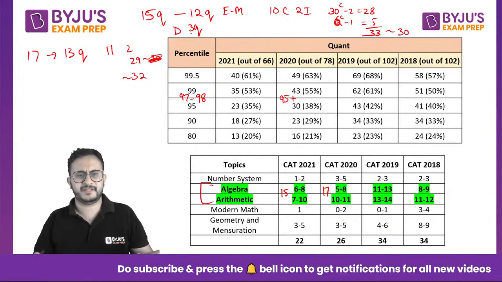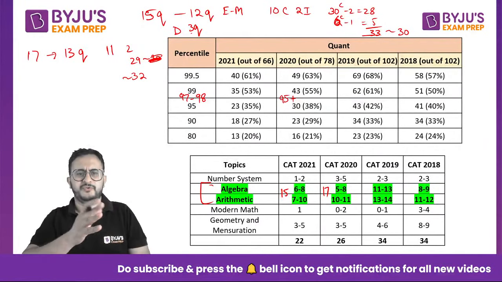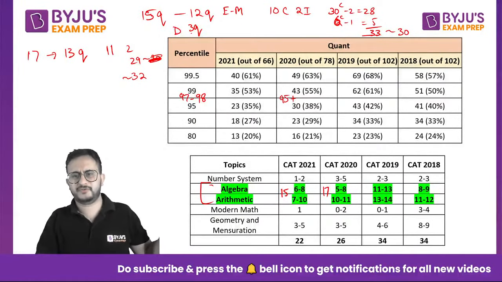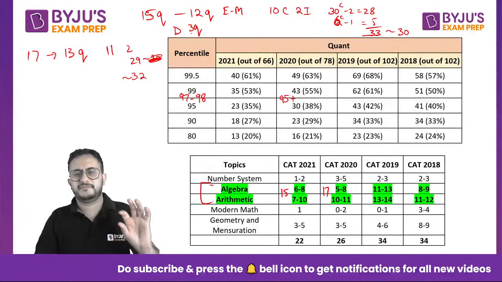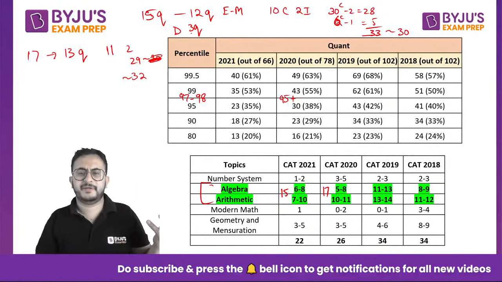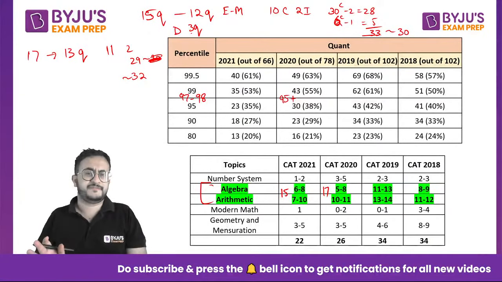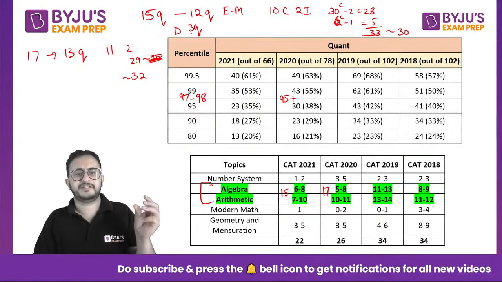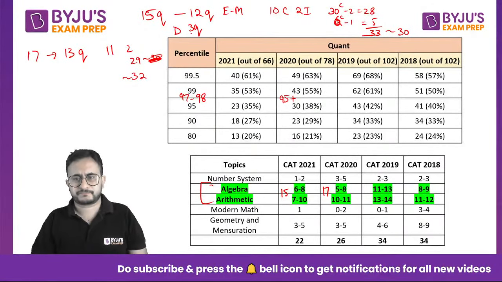Like, why prepare everything? If you are good in quant, yes, I would recommend that you cover everything and try to get 100 percentile. If you are a moderate or average student, or let us say weak also, even if you cover algebra and arithmetic well, most of the topics you can cover. ठीक है, arithmetic is almost easy, algebra में कुछ एक difficult topics हो सकते हैं, but if you have sufficient time, you can cover those well. थोड़ा बहुत geometry भी कर लोगे, you would be able to easily get 95 percentile. So the right preparation strategy is also important.